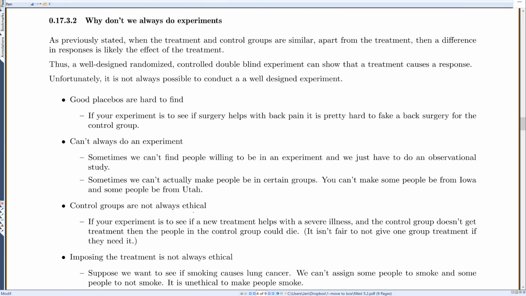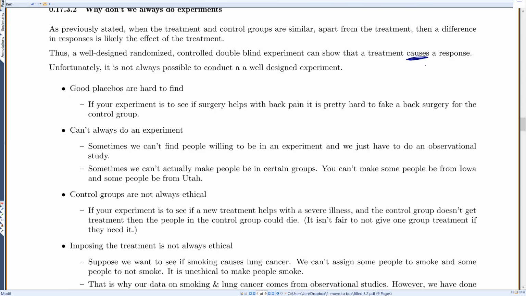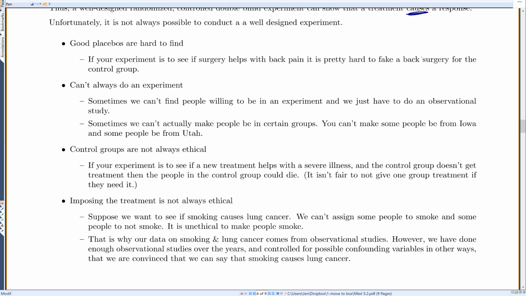Well, if experiments are so good, why don't we always do experiments? Because, as we said, if the treatment and control groups are similar, apart from the treatment, then a difference in responses is likely the effect of the treatment. So a well-designed, randomized, controlled, double-blind experiment can show that cause and effect, that a treatment causes a response. But we can't always do a well-designed experiment. One reason is that good placebos can be hard to find. For example, if your experiment is to see if surgery helps with back pain, it's pretty hard to fake a back surgery for the control group. So they know if they got surgery or not.